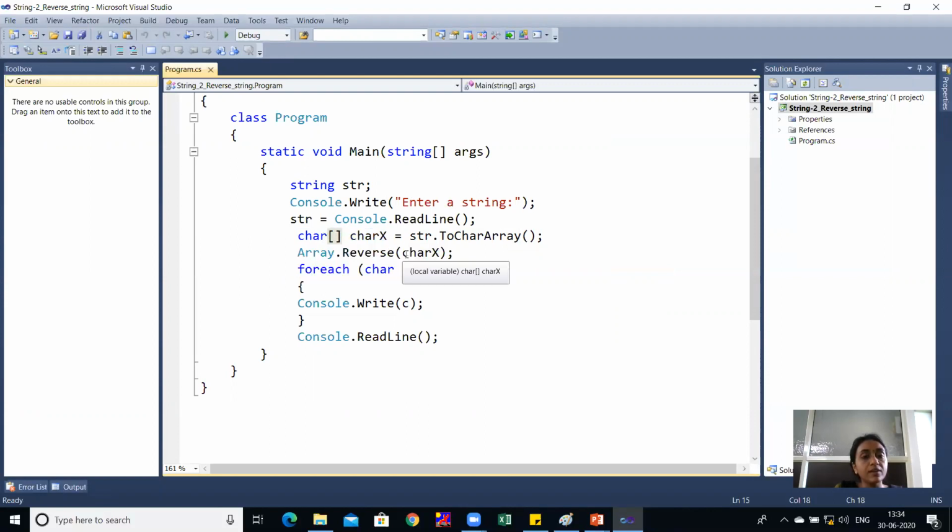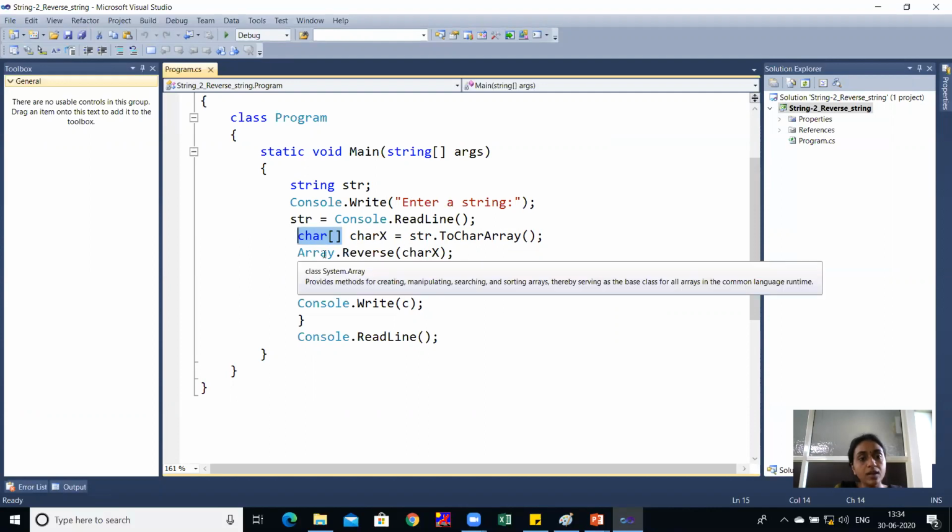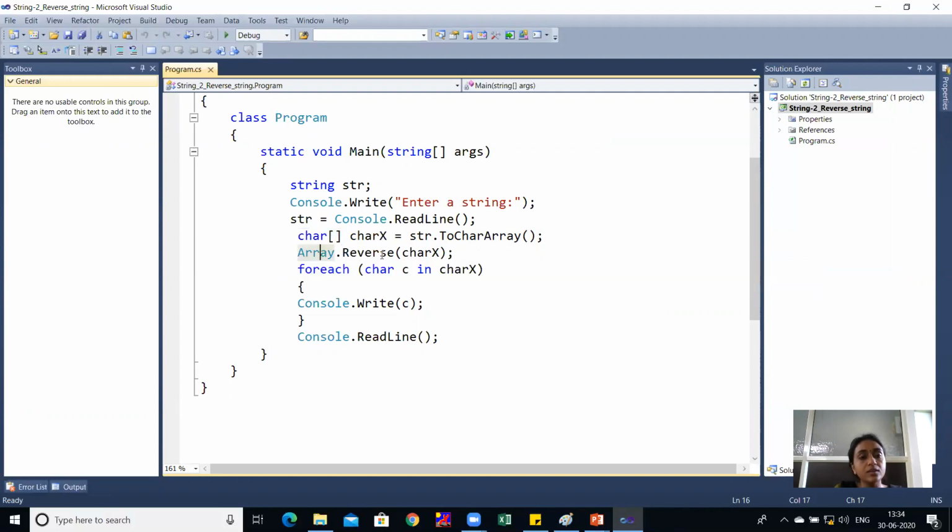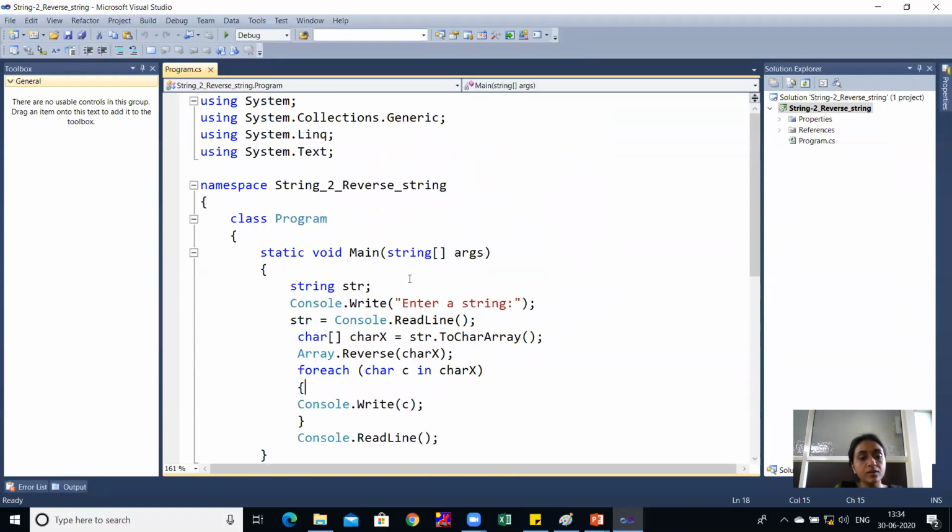So if I have entered hello, then H-E-L-L-O respectively are stored in the character type array. Now I'll use the Array.Reverse method on that character array. It will convert the array into reverse order. And now I have printed each and every character by a foreach loop. You can see here, our reverse order string will be displayed.